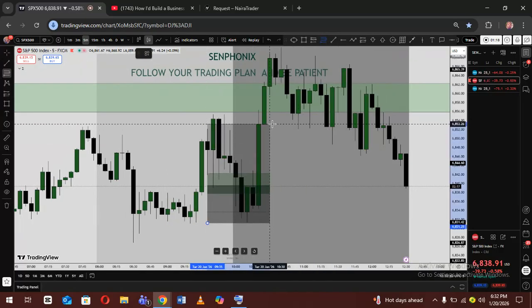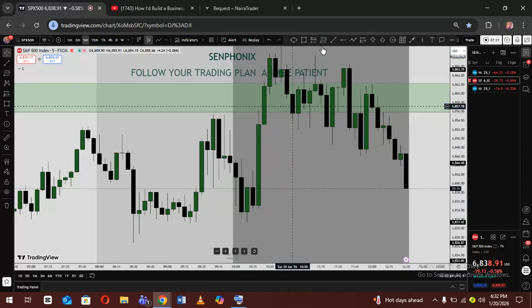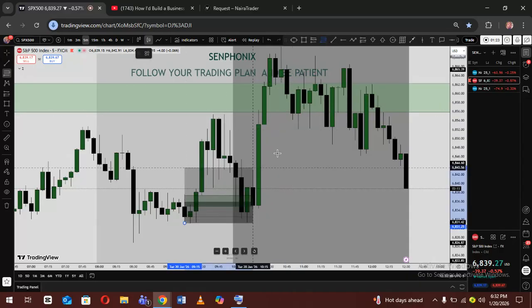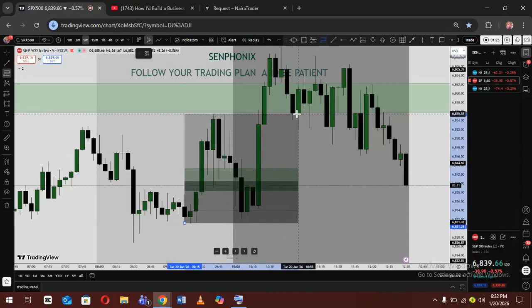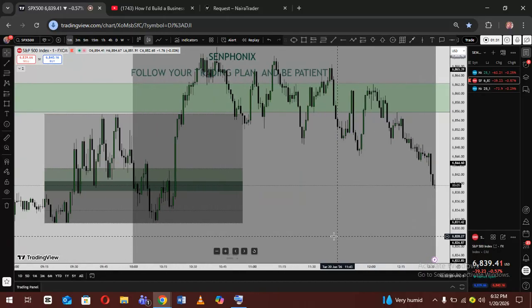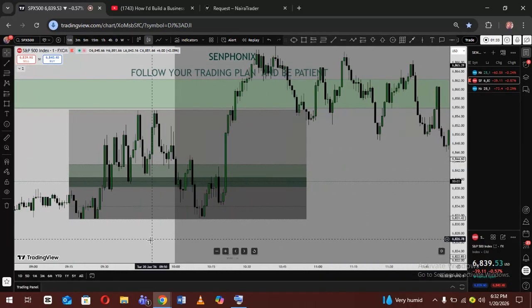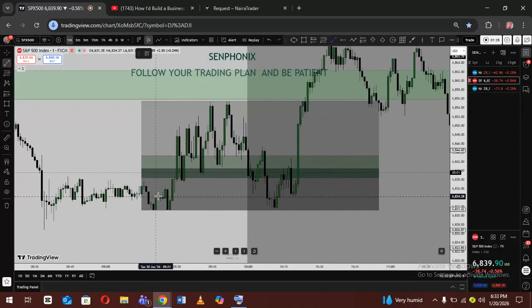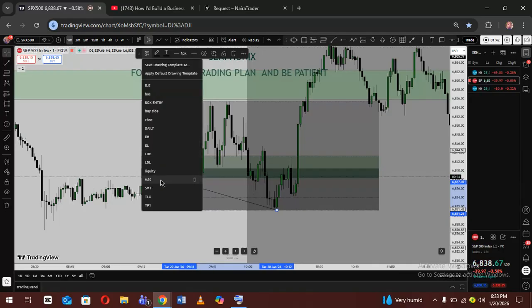As you guys know, I always mark out my equilibrium first. So I mark out my equilibrium like this, from this top to this high. Then after marking out my equilibrium, I went straight to the 1 minute time frame, looking for SMT and any other thing I could look for. In this stage, I found an SMT right here with Nasdaq. S&P 500 is taking this low right here, a very good SMT, and Nasdaq is not able to take that low.